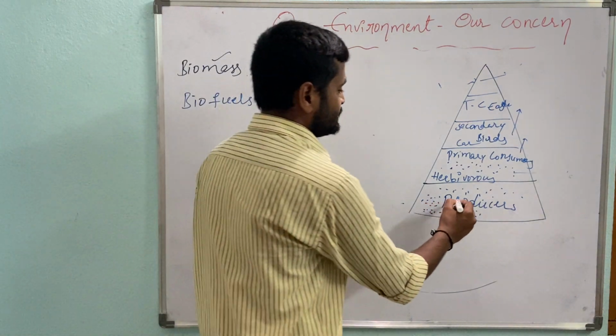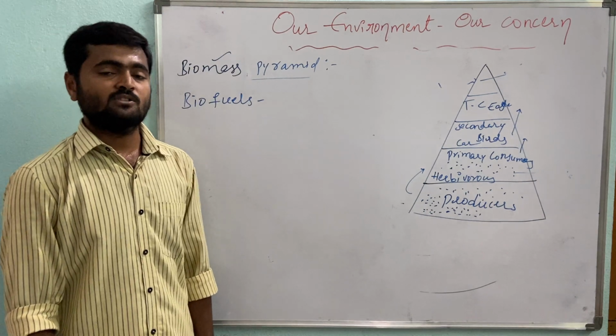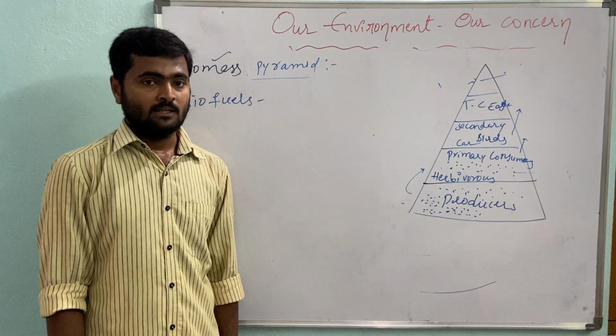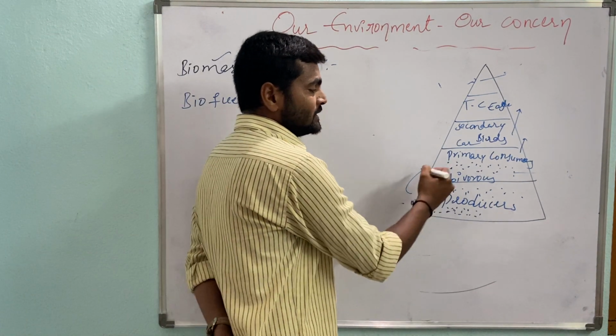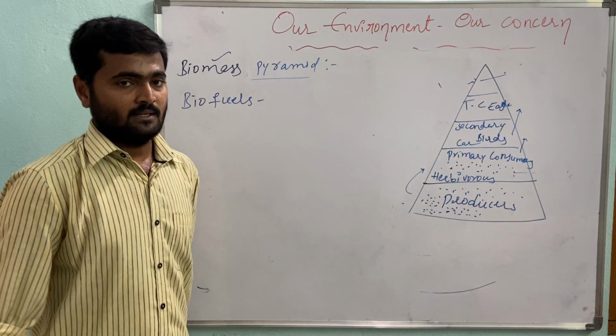Whenever these plants are eaten by the next level, the primary consumers like herbivorous animals, the total biomass is not transferred to the next level.